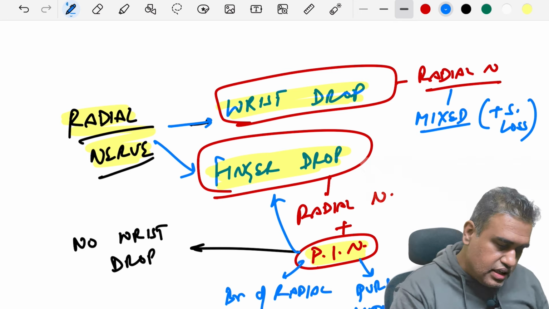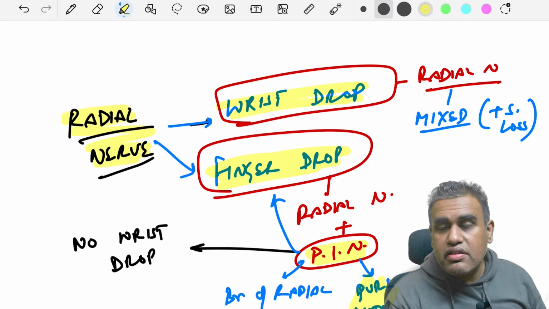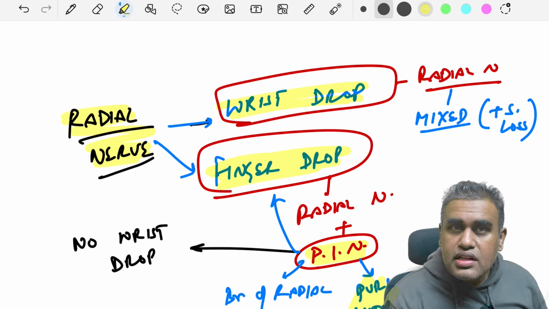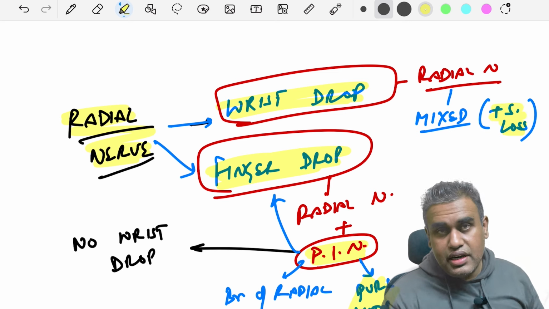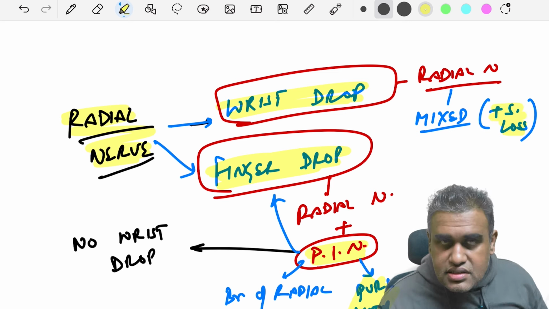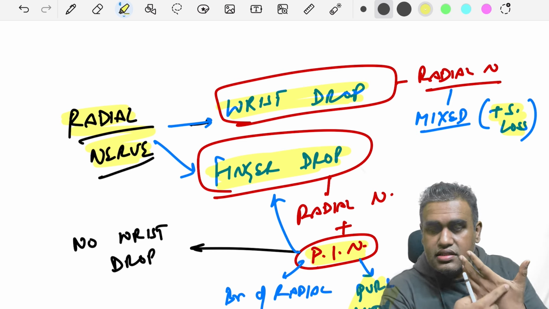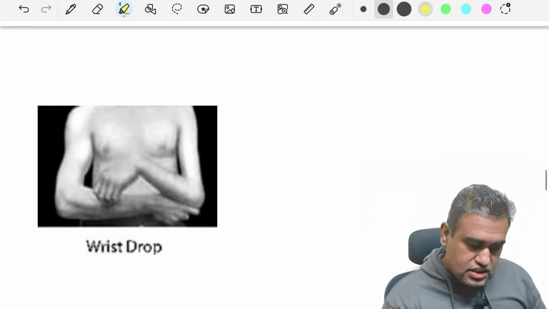Another difference over here is that as PIN is a pure motor nerve, there will be no sensory loss. But as the radial nerve also gives off the superficial branch of the radial nerve, there will also be sensory loss in radial nerve palsy. Where exactly? Sensory loss will be between the thumb and the index finger on the dorsal aspect over here. This is the position where normally sensory loss will be. So remember that difference. Okay, so this is a wrist drop over here.